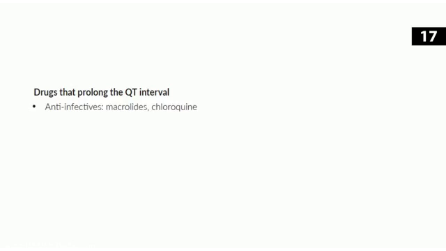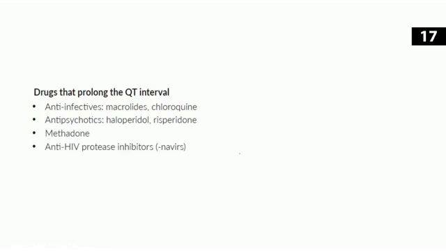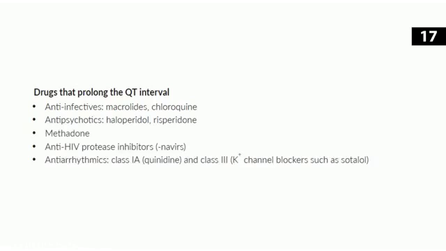Macrolides, an example would be erythromycin. Anti-malarials, so chloroquine and mefloquine are some that you have to avoid there. Antipsychotics like haloperidol and risperidone. Drugs like methadone, which is used for opiate addiction, heroin addiction. The HIV protease inhibitors. And then a lot of the antiarrhythmics themselves, so class 1A antiarrhythmics and potassium channel blockers.